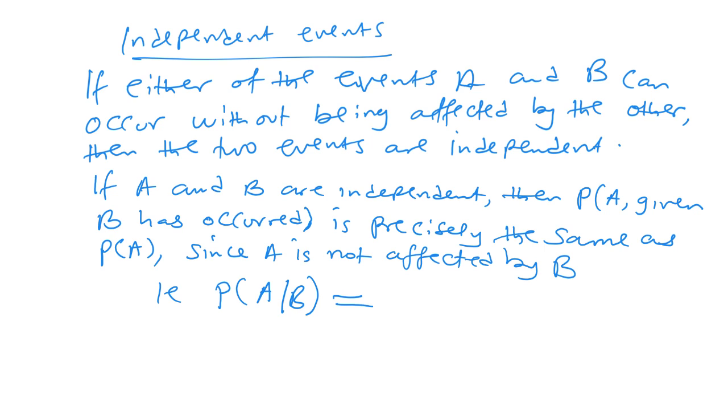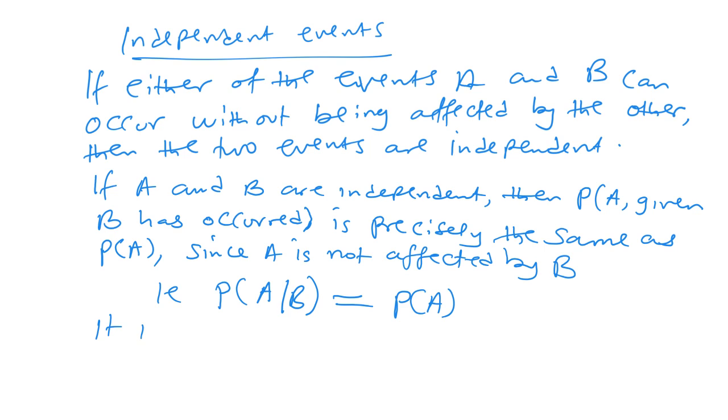We are saying that this is precisely the probability of A. As long as the events are independent, the conditional does not apply. Much as B has happened, even if it has happened 1,000 times, it won't affect A from happening.